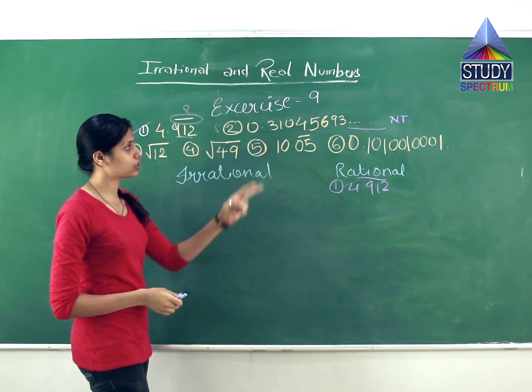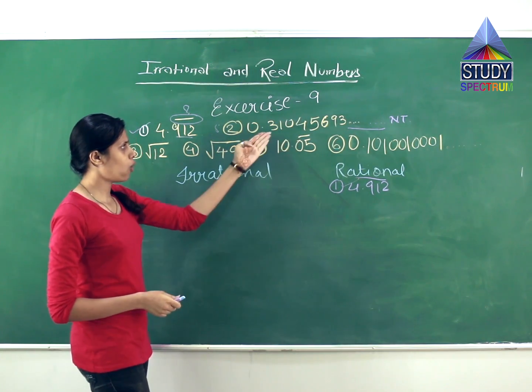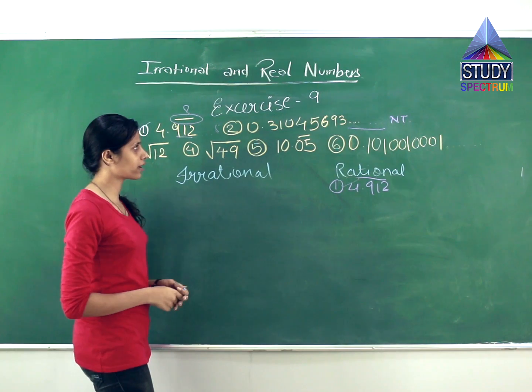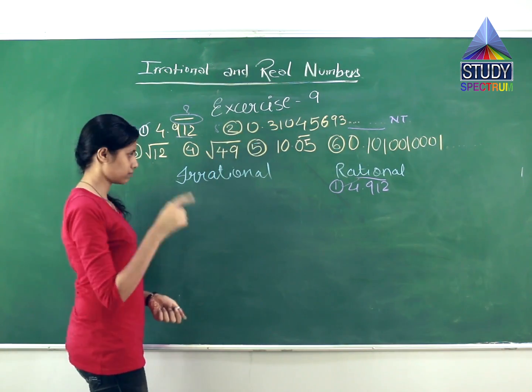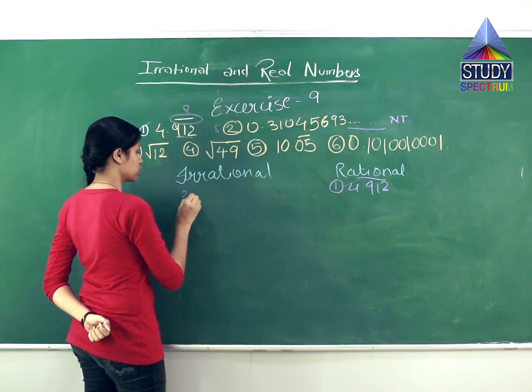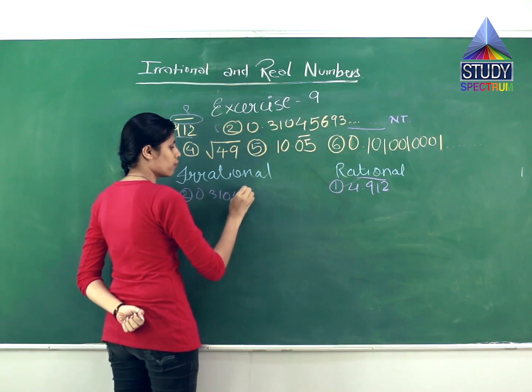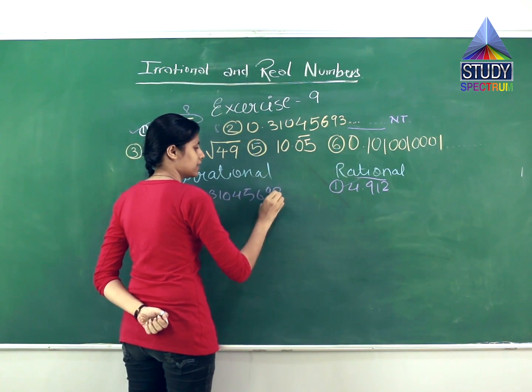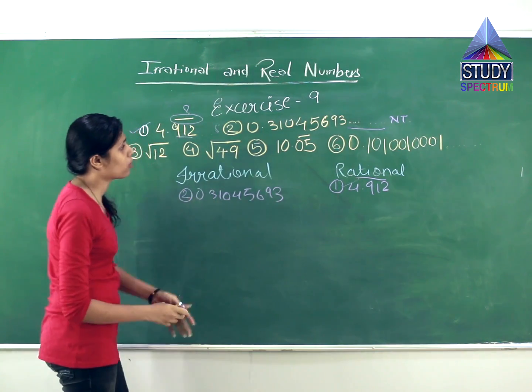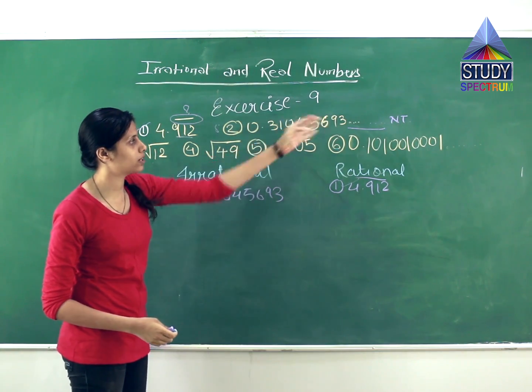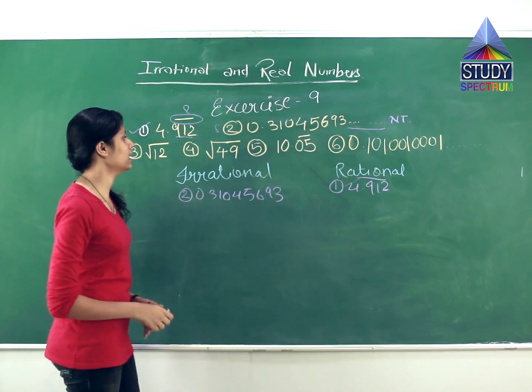Is there any repetition or recursion? No, this number is not at all recurring. So what is this? It is an irrational number. So the second question, 0.31045693..., is an irrational number because it is not repeating and it is not terminating also. It is going on till infinity.